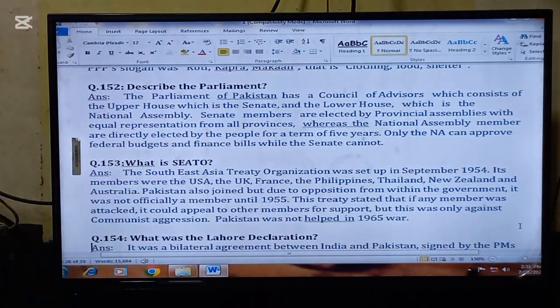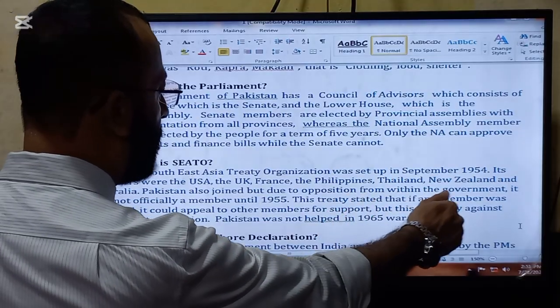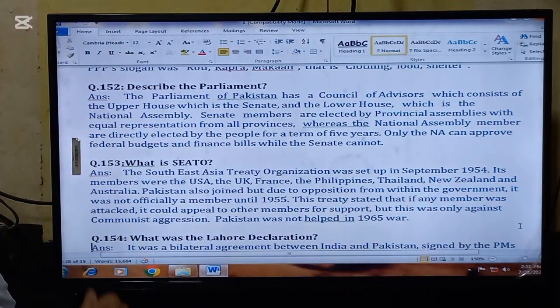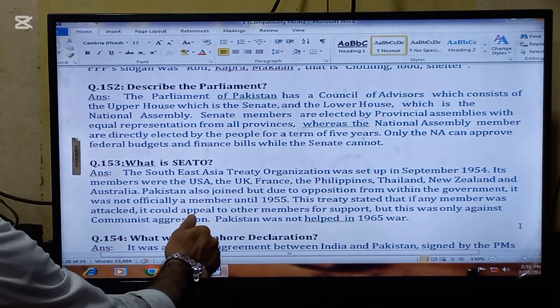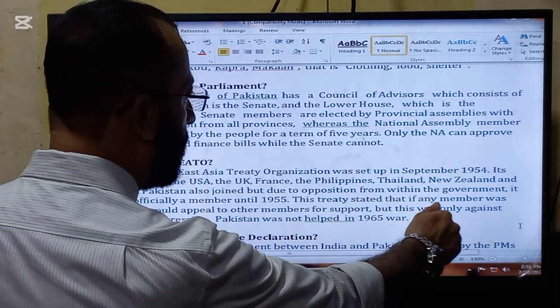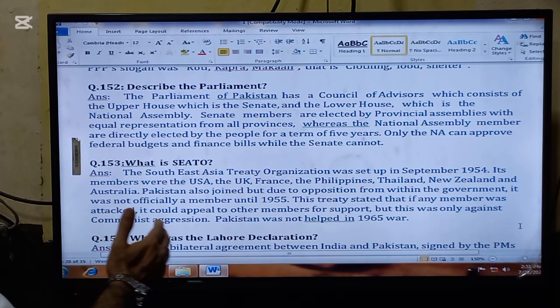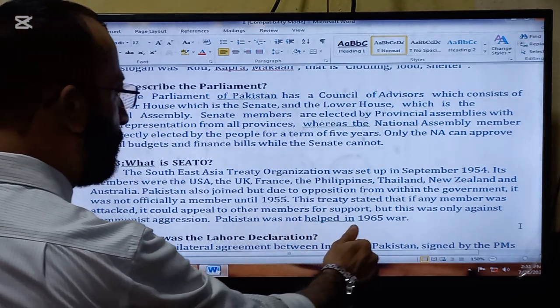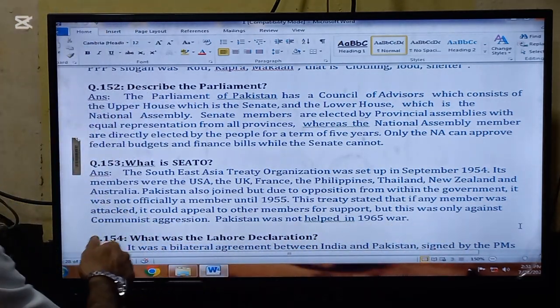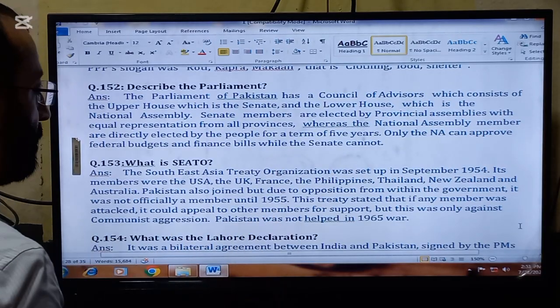The next important question for today is, what is SEATO? The Southeast Asia Treaty Organization was set up in September 1954. Its members were the USA, the UK, France, Philippines, Thailand, New Zealand and Australia. Pakistan also joined, but due to opposition from within the government, it was not officially a member until 1955.